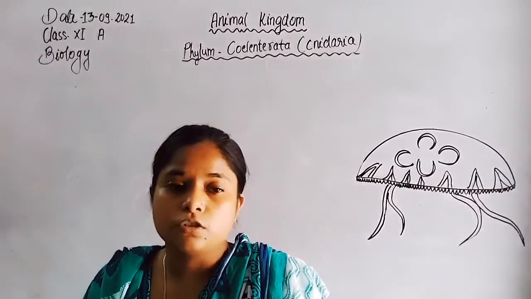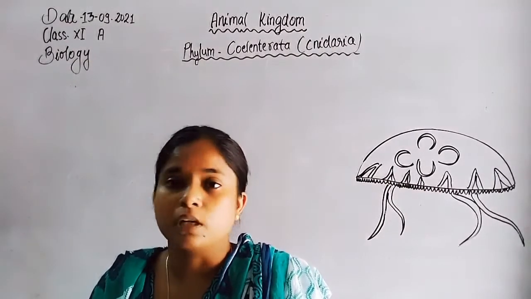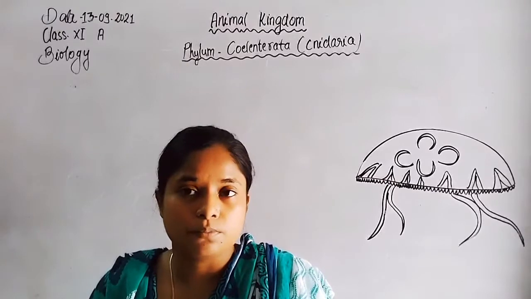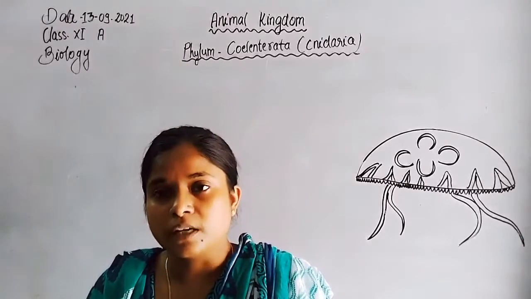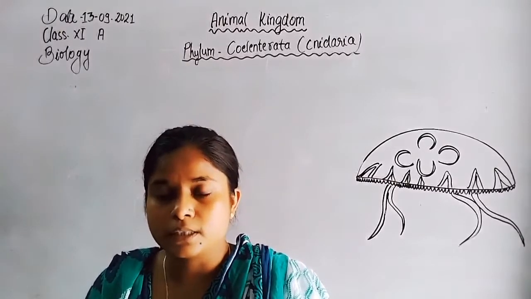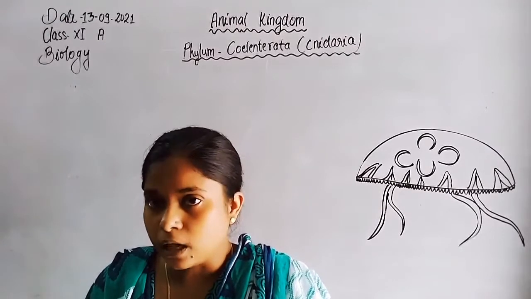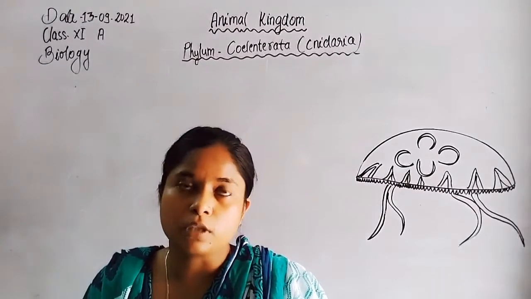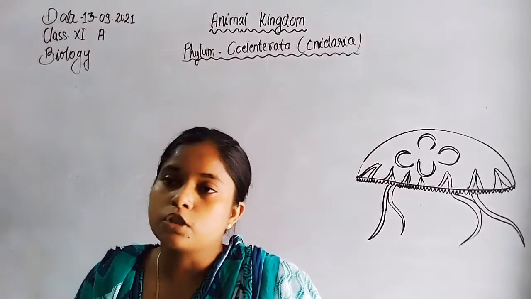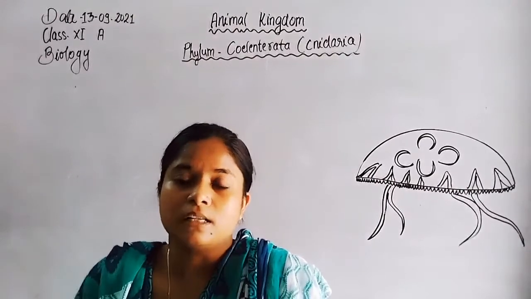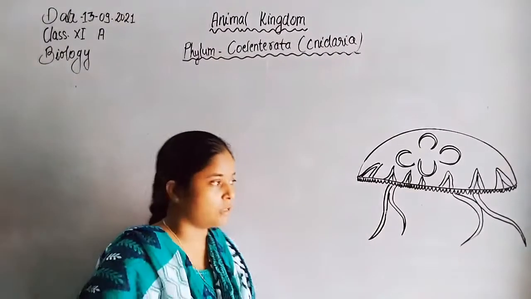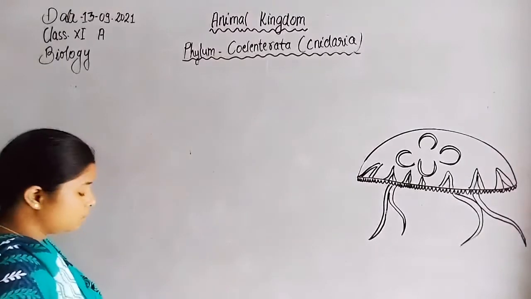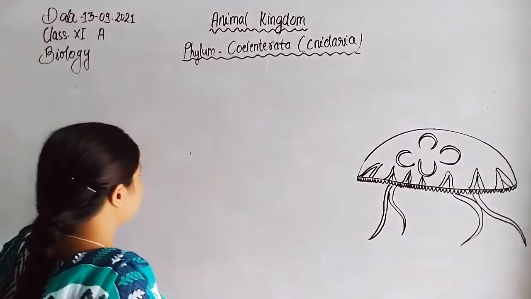So they give rise to different types of cells, like thesocytes and gonadocytes. Thesocytes help in the storage of food, and gonadocytes help in the formation of gonads. Like this, these amoebocyte cells convert into different cells for other body functions.